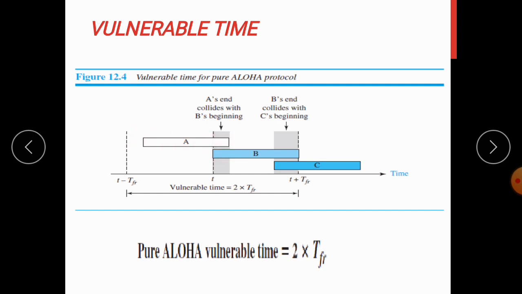So this is the transmission time of A, this is the transmission time of B. So where collision will occur, it is only in this particular slot. So it is 2 times that of the frame transmission time, that is 2 into TFR.